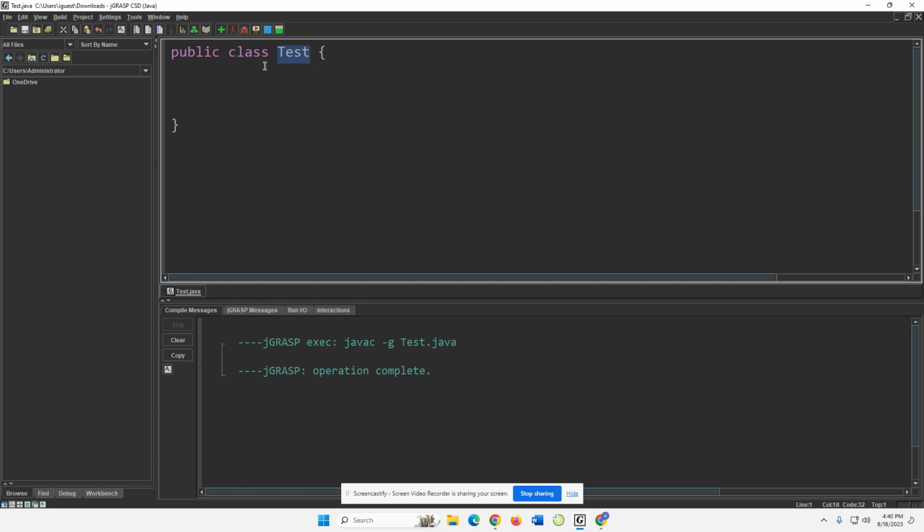And earlier you saw in the last video, I clicked this button right here, and some of you guys were wondering what that was. As you can see, if I hover over it, it says compile file. What this does is compile your program. Because Java is a compiled language, meaning that it needs to be run through a compiler, it will compile your program to see if it has any issues. And if it does, it will report it to you. That's known as a compiler error. If it doesn't, if I click it right here, it says I don't have any issues. So that means I'm good to go.